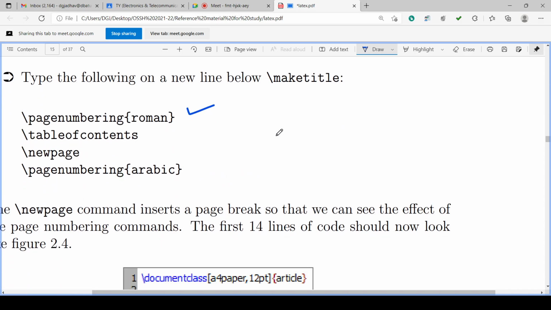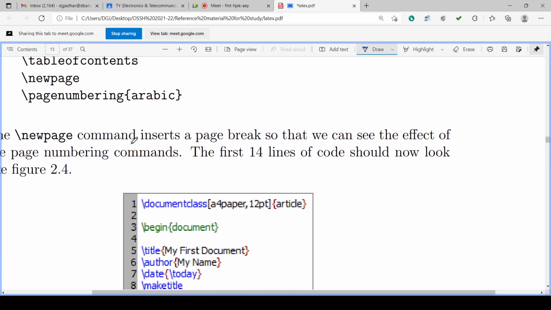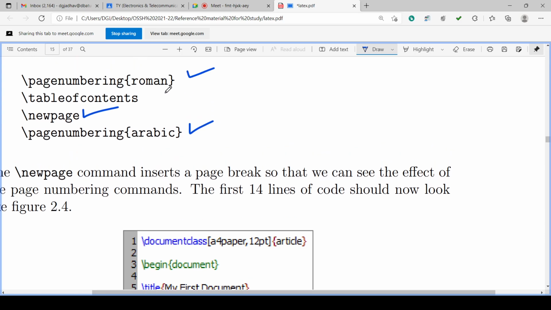We can start a new page, and we can switch to other page numbering. At the end of one type of page numbering, we have to compulsorily switch to a new page to apply the new page numbering. So new page must be written here.